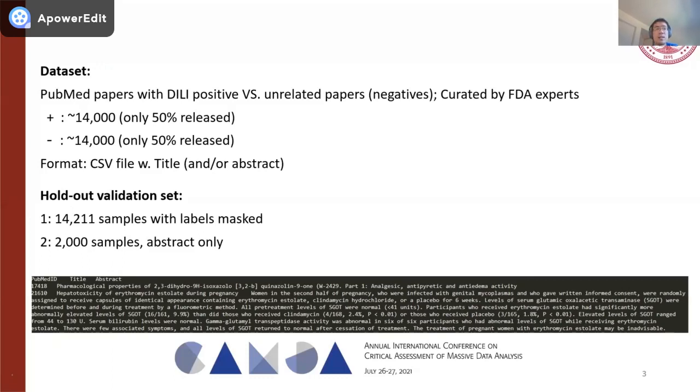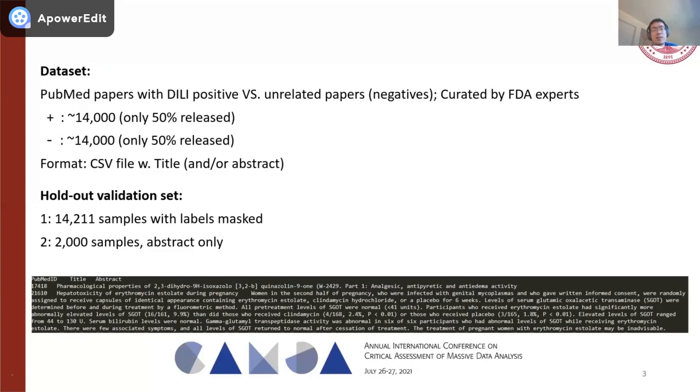It contains more than 14,000 positive cases and more than 14,000 negative cases as well. But only 50% of the data has been released in the first round of model development and model validation. The other data were stored in the holdout validation set, which we cannot use directly in the first stage of model development.